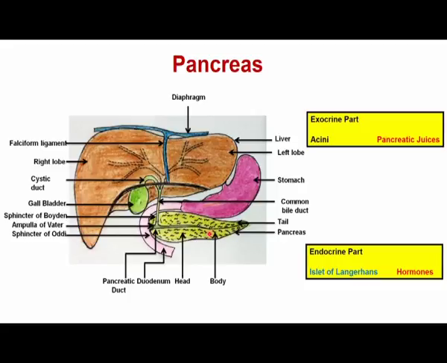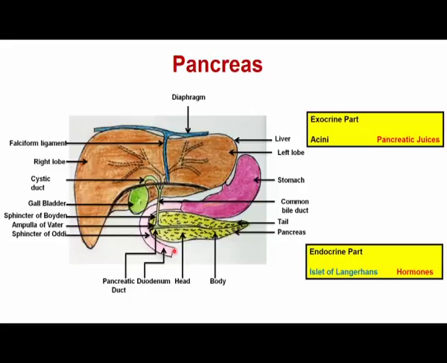On average the pancreas has a length of approximately 12 to 15 centimeters, and anatomically the pancreas has 3 regions. One is the tail region, the middle portion is the body, and the top portion is the head.